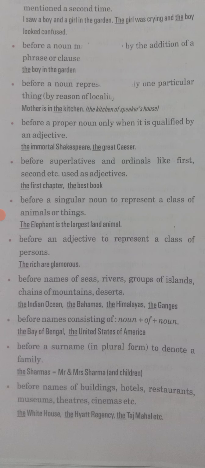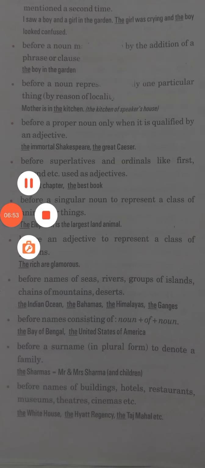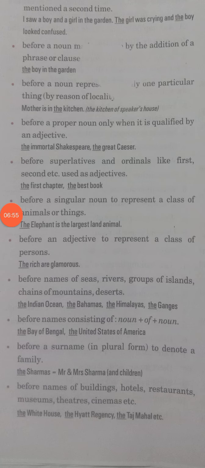Now the next point. Here you can see that before an adjective to represent a class of person. So we know what adjectives are now. If an adjective is there, if quality is told, and that quality is mentioning a class of person like rich, if they are rich, it means all the rich community we are talking about.